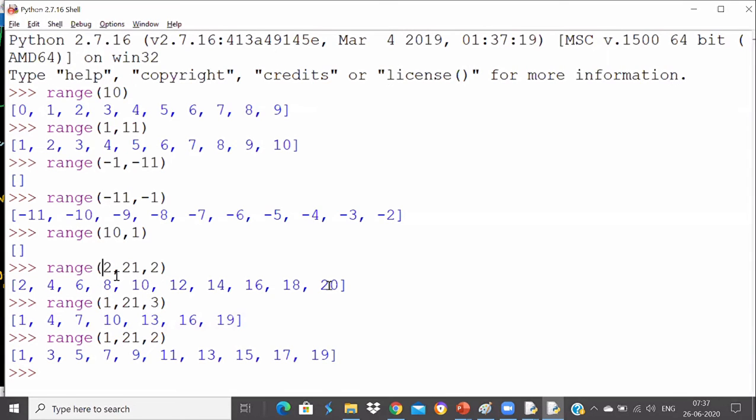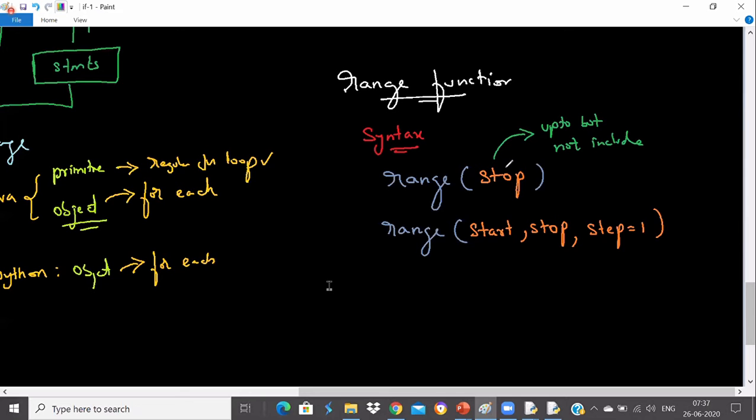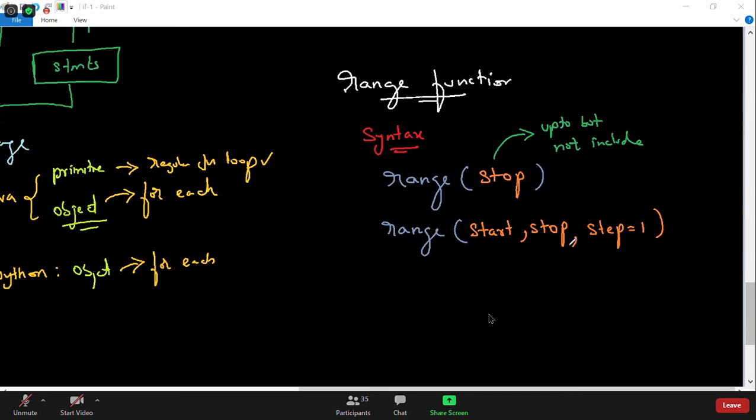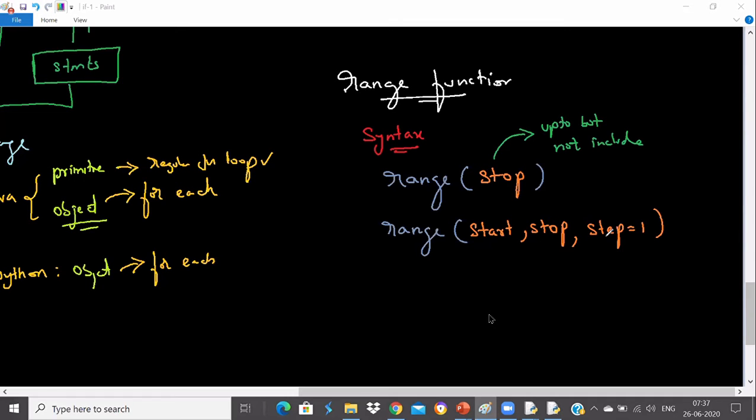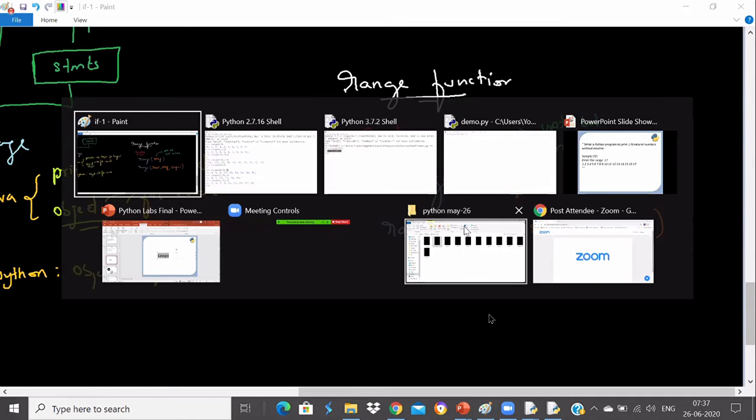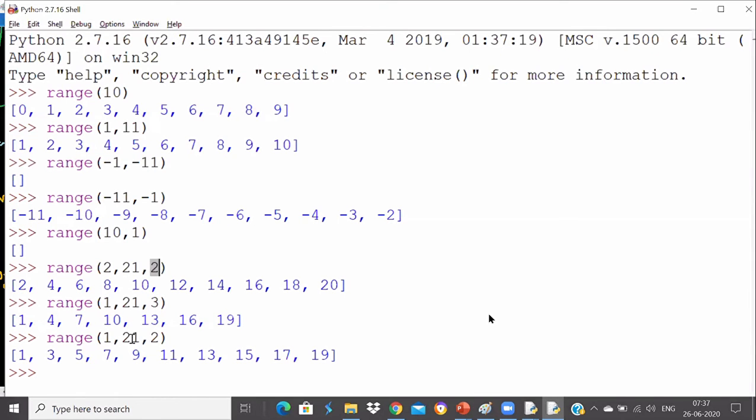So this is my start value, this is my stop value, and this is my step value. You can mention all three here as I showed you in the syntax. One range function takes the stop value, the other range function takes start value, stop value, and step value. I wrote 21 because I wanted to end at 20, and the end value will not be included, as I already told you.